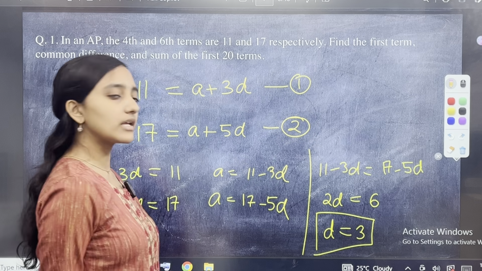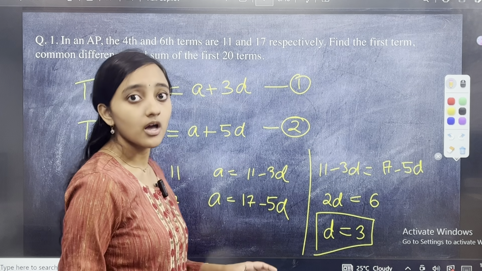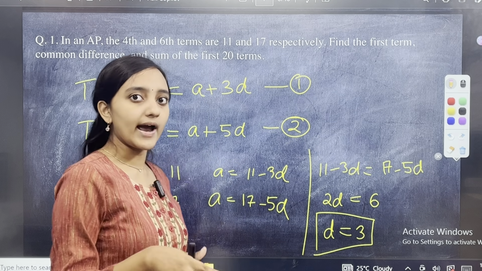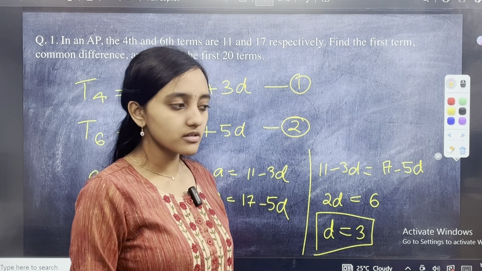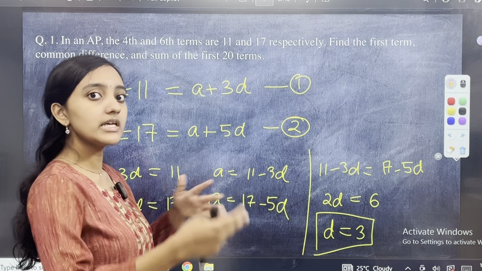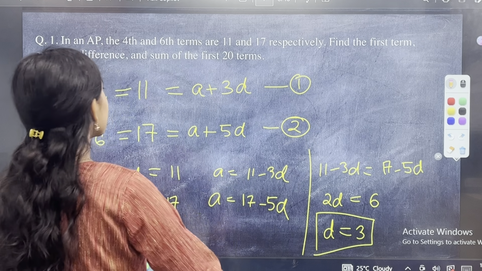I always suggest that whenever you find answers, and especially if that's what is being asked in the question, always box it. That is what I followed when I was writing my board exam. If I had time, I would in fact box it with a pencil. I think that's one way of saying that, okay, here is the answer. It makes it very easy for the examiner. She doesn't need to search, he or she doesn't need to search. D is equal to 3.